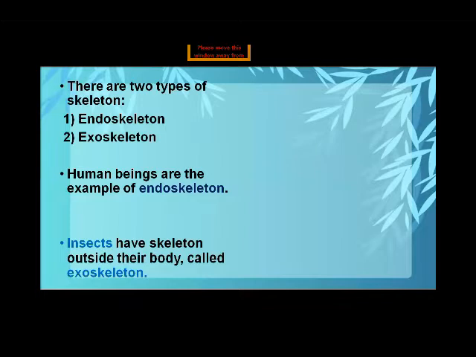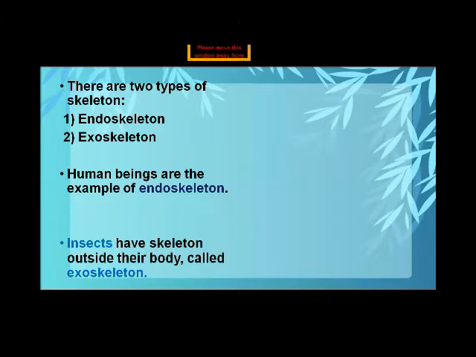And now there are two types of skeleton. Do you know, everyone learned the definition of the skeleton? The bones of the body make up our skeleton. This is the simple definition of the skeleton. And now there are two types of the skeleton. Okay? Now, the endoskeleton and the exoskeleton.